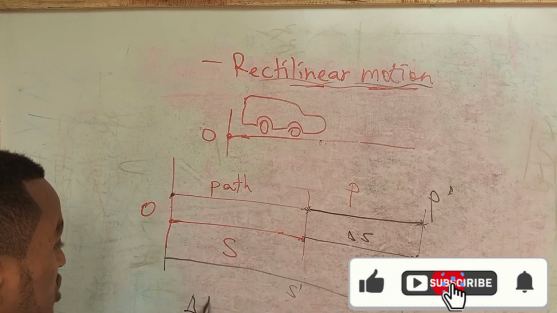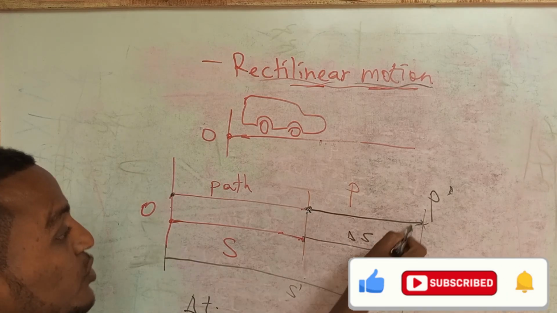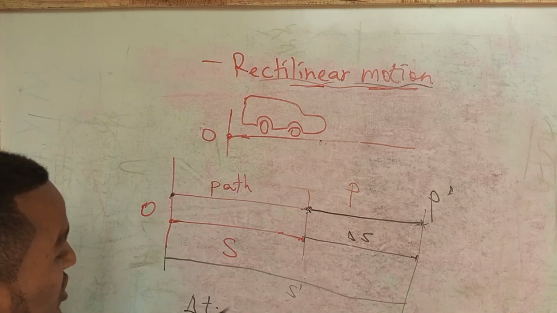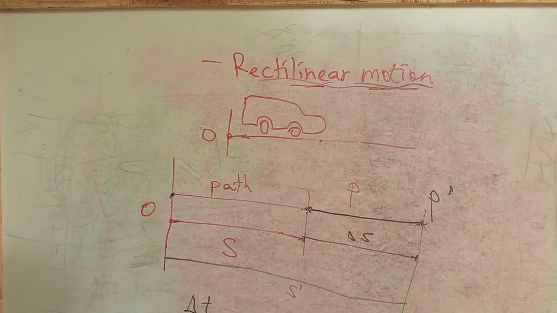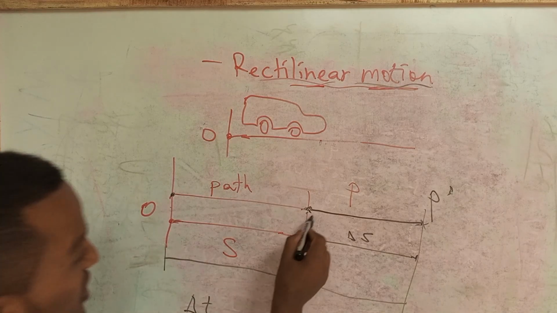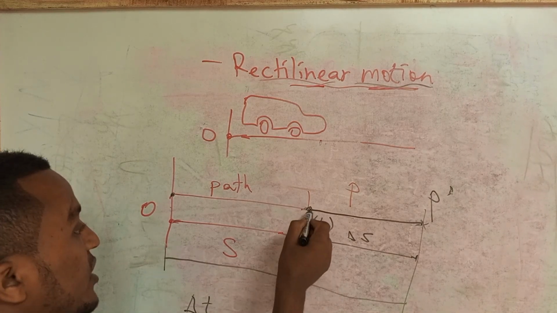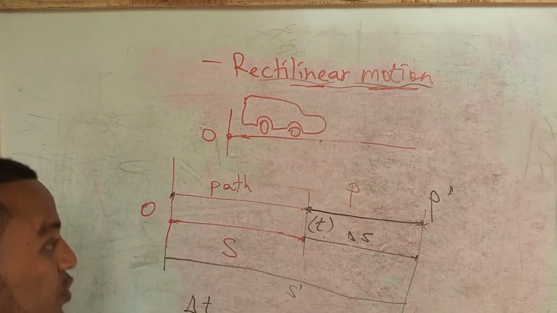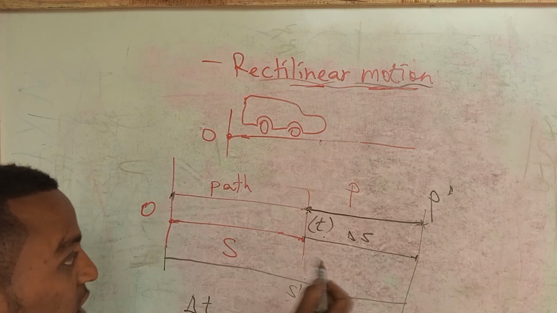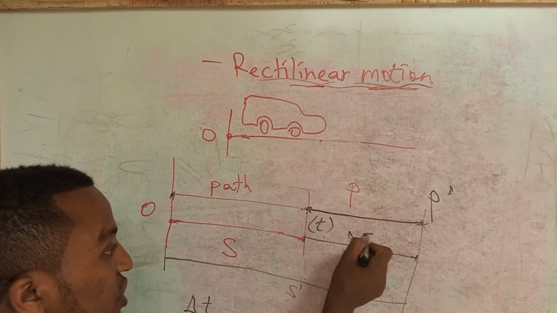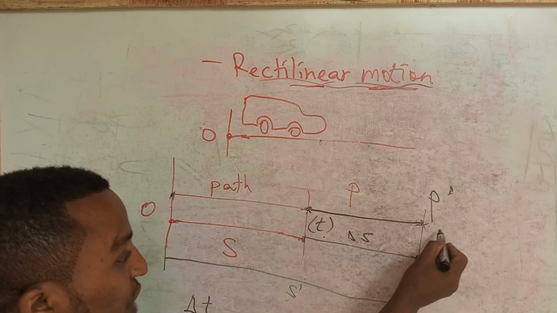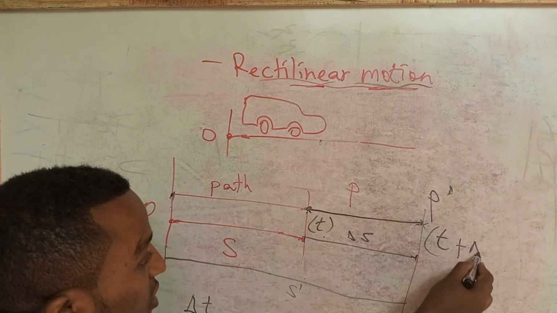There is a change of time. It takes time to travel from this position to this position, right? There exists a change of time. Here is some time for a particle to stay at its position from the reference position, and after some distance, changing s apart, there also exists t plus change in t.